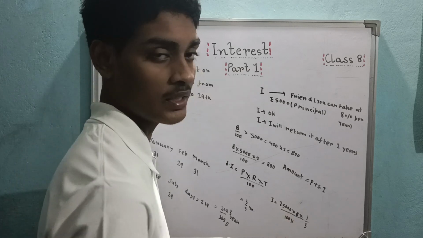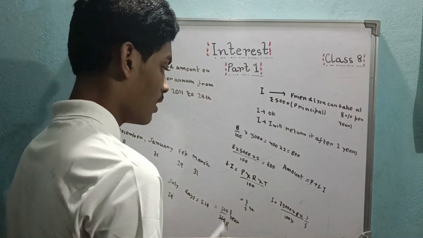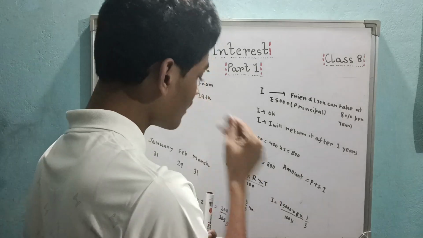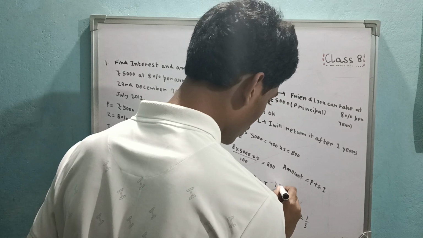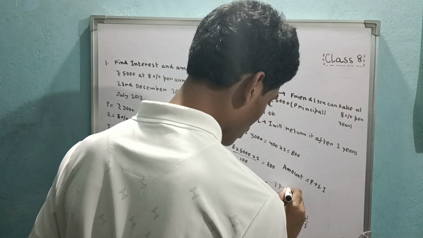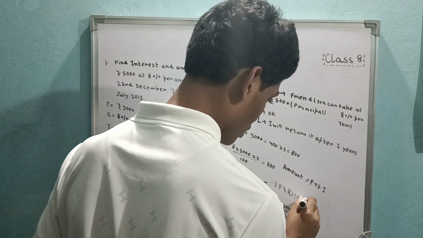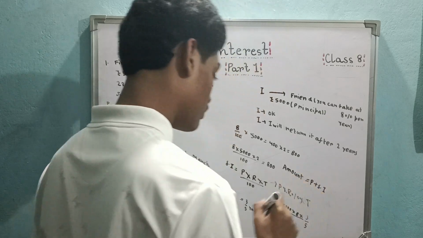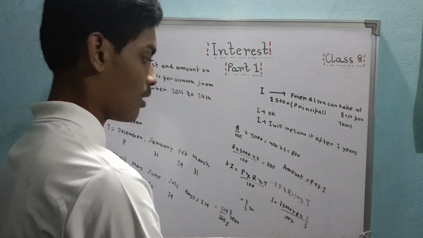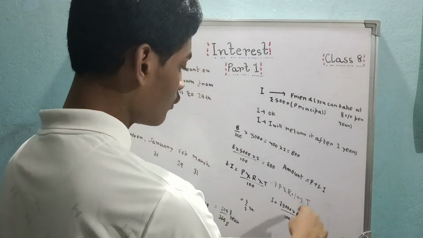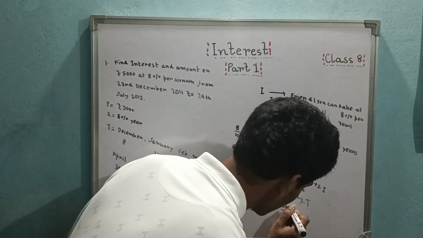Already this 100 is given here. The formula says P into R into T by 100, meaning R by 100 is actually R percent. So you can also write this formula as P into R percent into T. Then R percent is R by 100, the 100 comes down. So yes, 8%, so 8 by 100. That's all. Now do the calculation, easy.